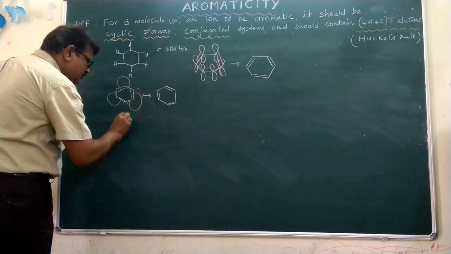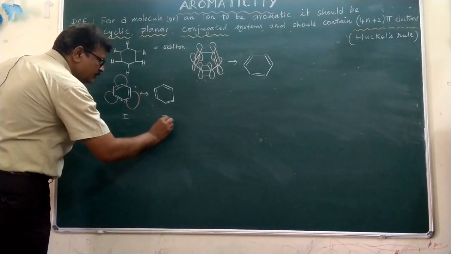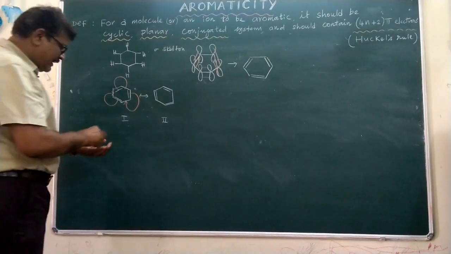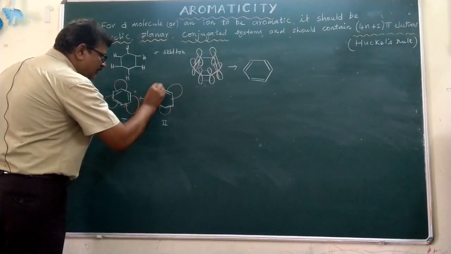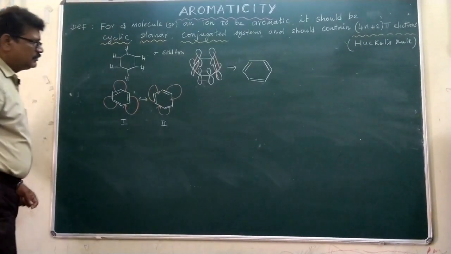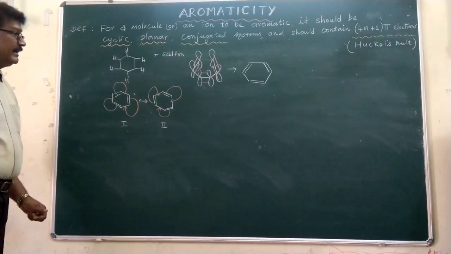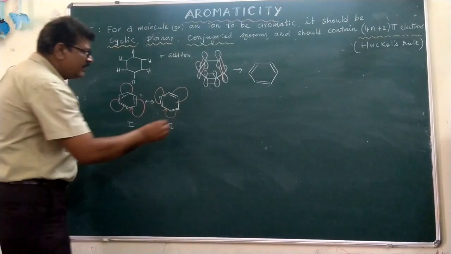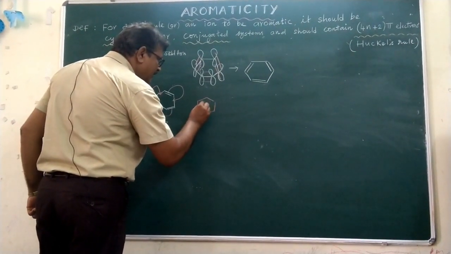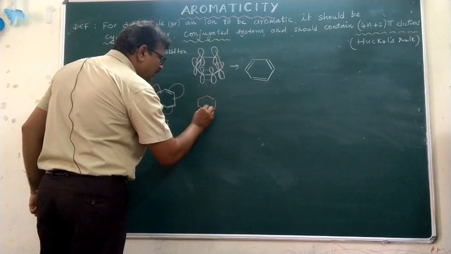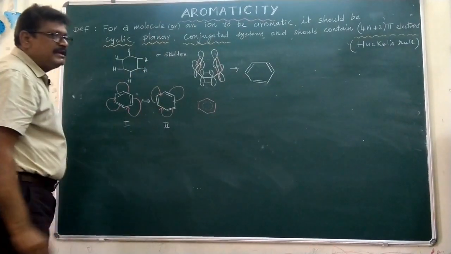This is resonance structure 1 and resonance structure 2. So in this, the delocalization of pi electrons takes place throughout the ring. It means the resonance hybrid structure can be explained as a pi electron cloud throughout the benzene ring.